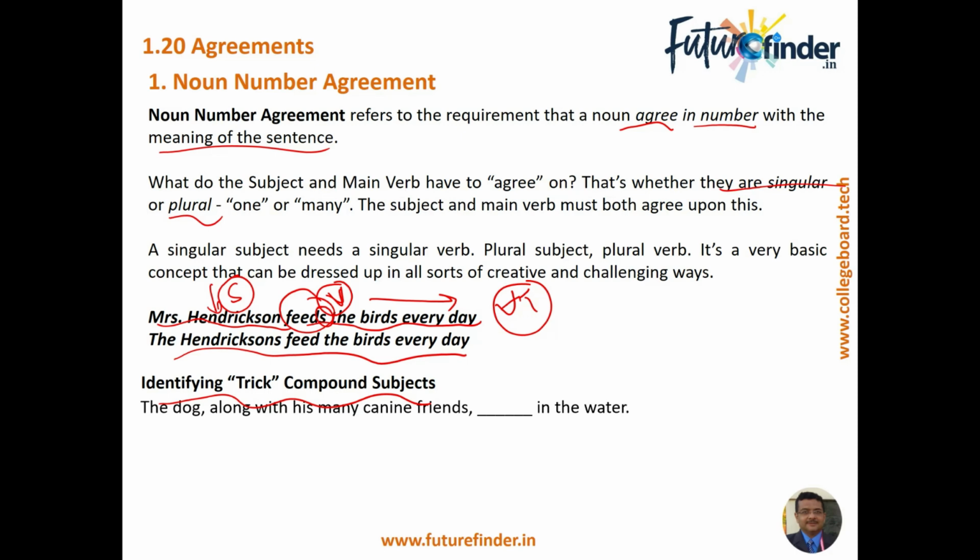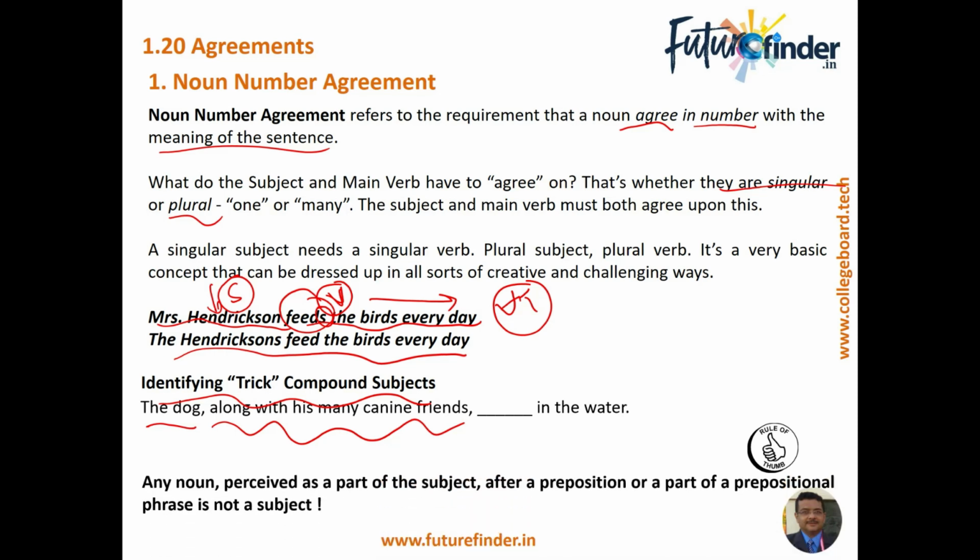So the question is, the dog along with many of his canine friends dash in the water. So we are looking at what? We are looking at jump or jumps. So what should be the correct verb? The dog along with many of his canine friends jump into the water or jumps in the water.